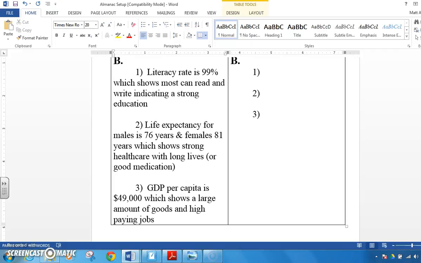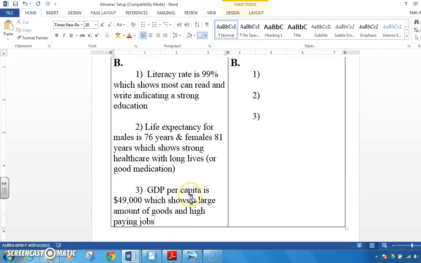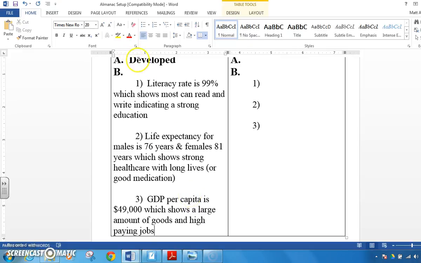Awesome. We've given our evidence and our elaborations here. All right. That sounds fantastic. So again, you have to give me a statistic, an evidence, and an elaboration which proves that it's a developed status.